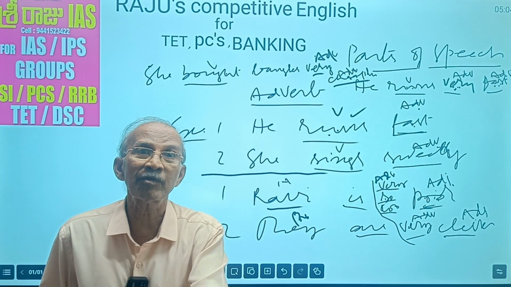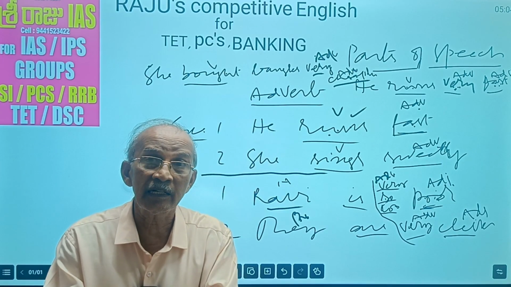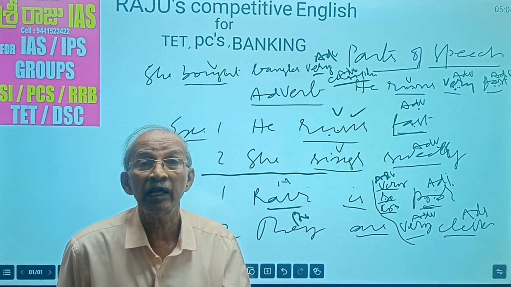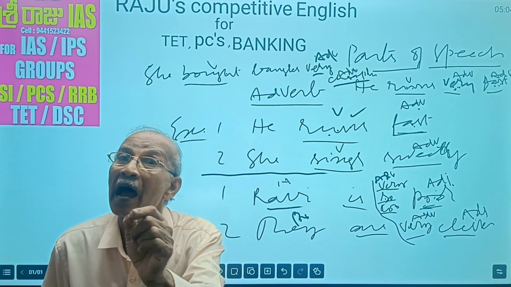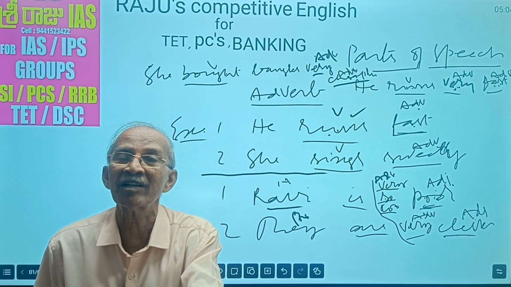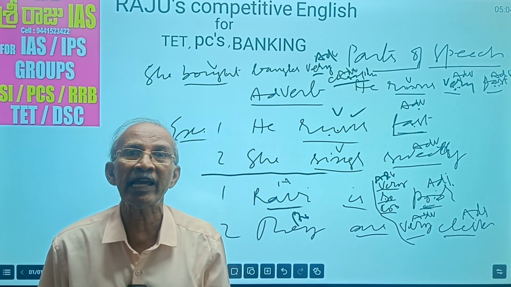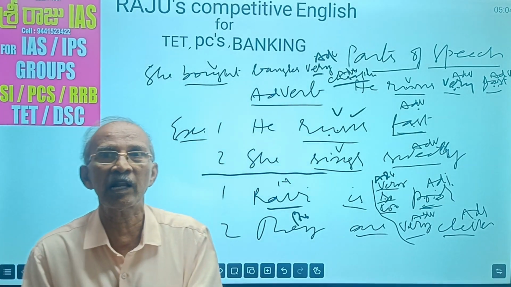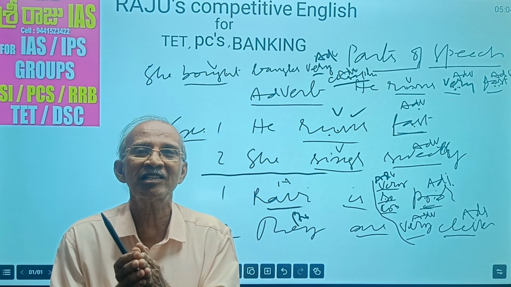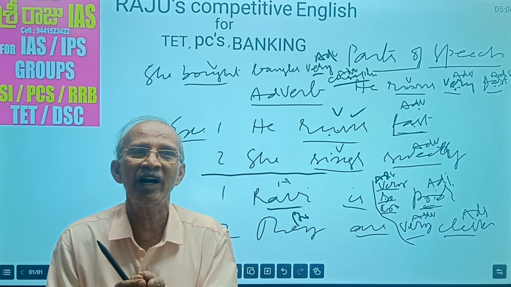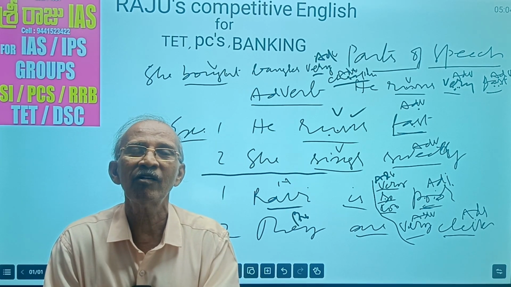So here in our grammar book, these parts of speech are there. Under each definition, examples are there. You try to find out the adverbs and underline them. You practice like that in our grammar book. Okay? Now we have discussed five parts of speech: noun, pronoun, adjective, verb, adverb. Okay? The first episode is over. We go for the next episode, next video. Okay? Okay, thank you.